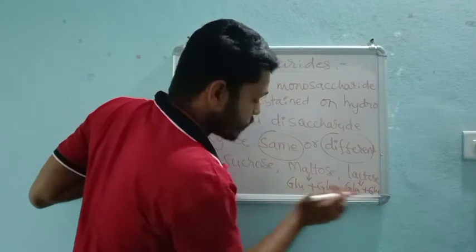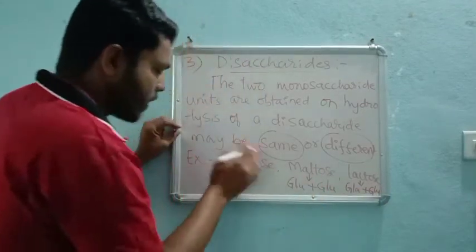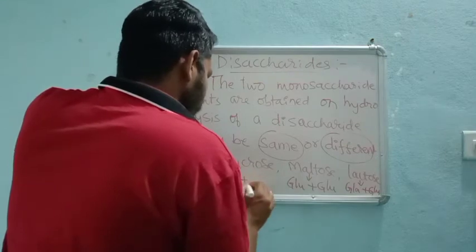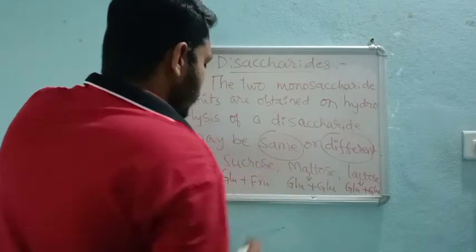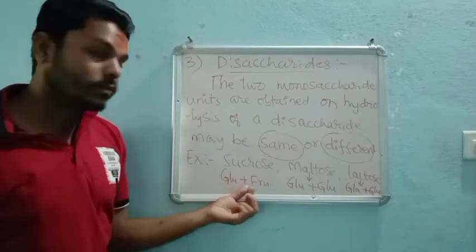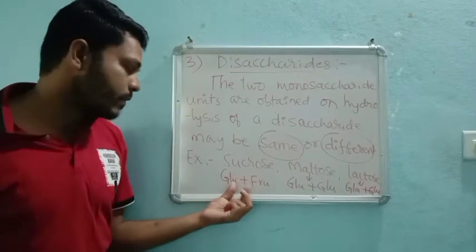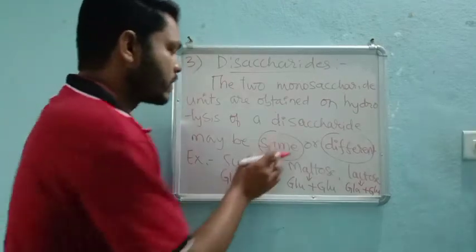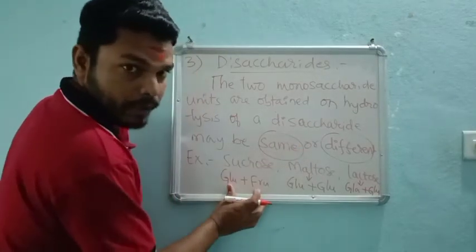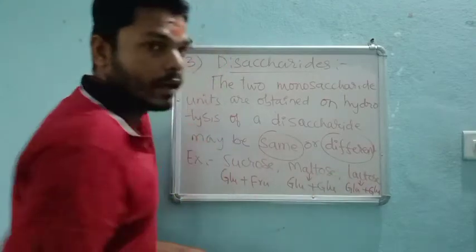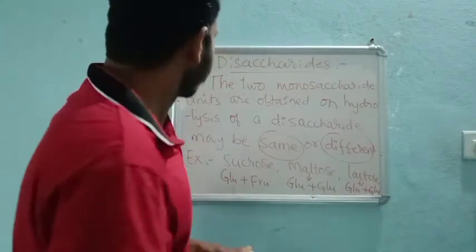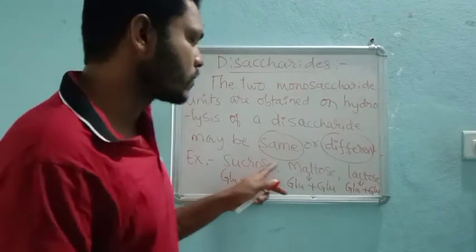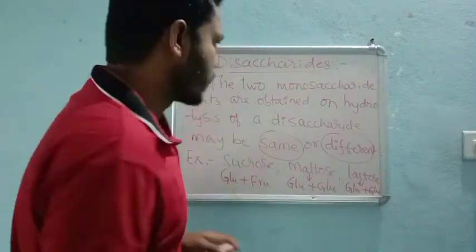Sucrose gives glucose plus fructose, also different. So the monomeric units may be the same or different. The examples are very important: sucrose, maltose and lactose.